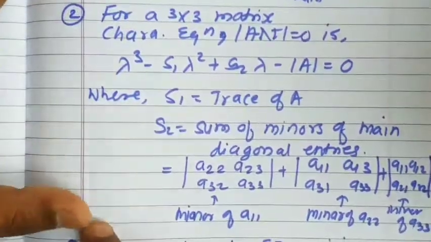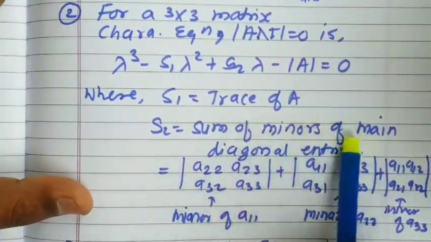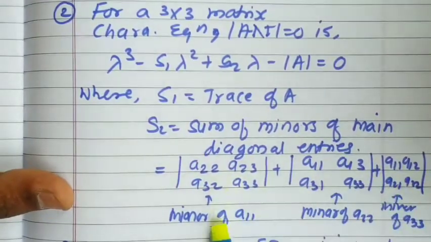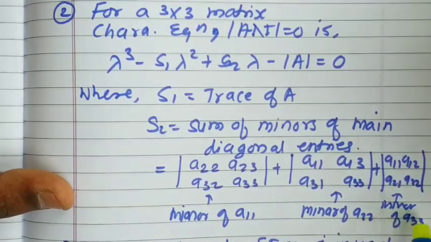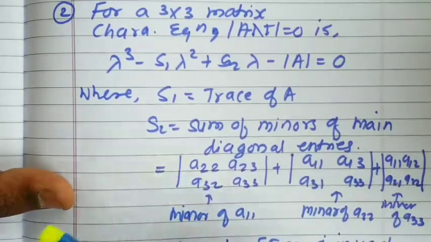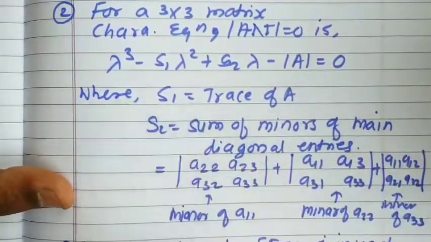In the case of a 3 by 3 matrix, take the sum of all the 3 minors and you will get S2. So I have written here for the 3 by 3 matrix, the minor of A11. I have considered the first diagonal entry as A11, the second as A22, and the third diagonal entry is A33. If you calculate their minors, you will have 2 by 2 determinants, and the addition of these three 2 by 2 determinants will be your S2.